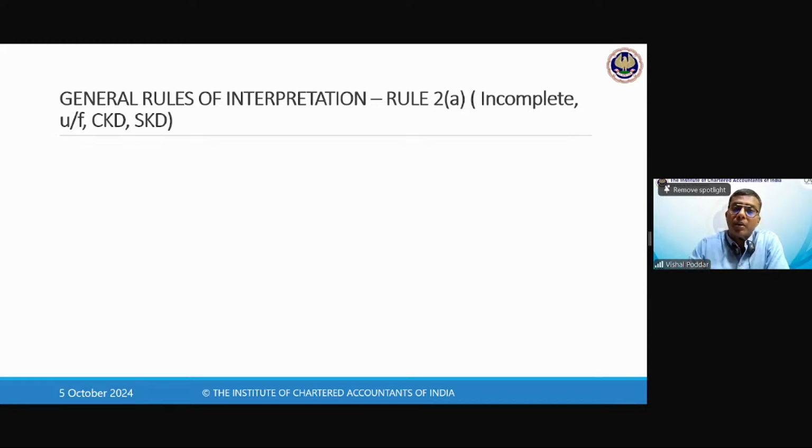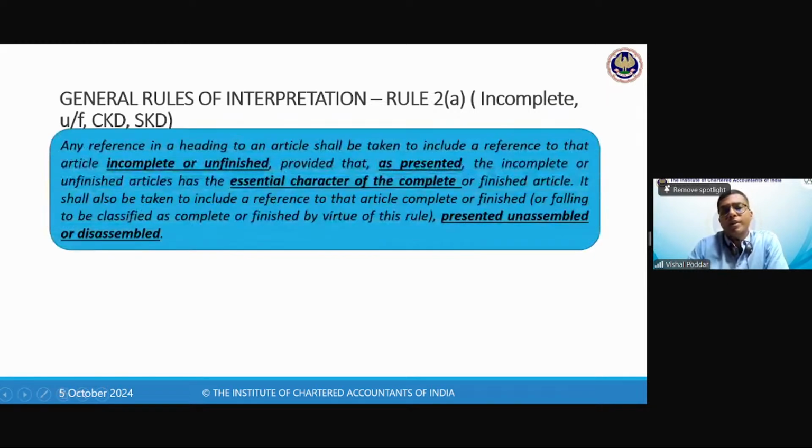So many times these ready to eat products are in unfinished forms. Now for all this, what does rule 2A say? Rule 2A says that when you are reading any chapter and the chapter covers, let us say, product A, it will include product A in complete form, plus it will also include product A in its incomplete or unfinished form, provided it has all the essential characteristics of a complete product.